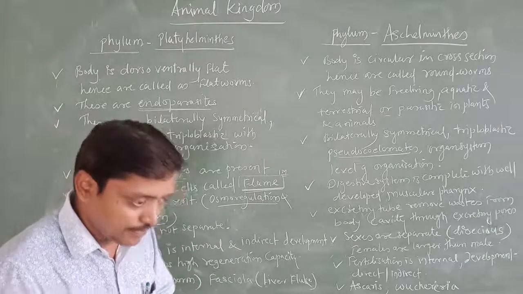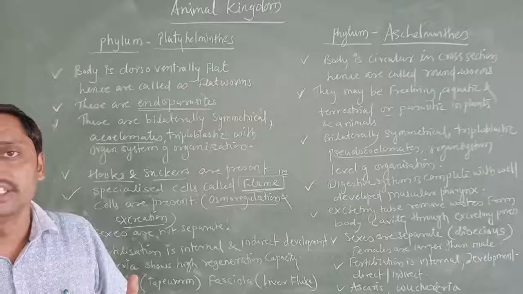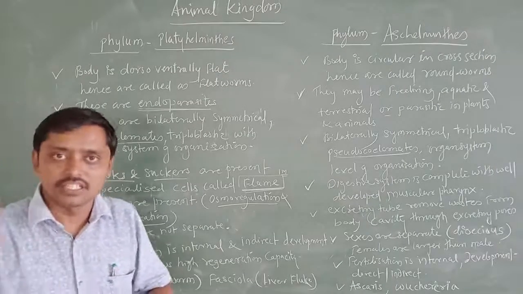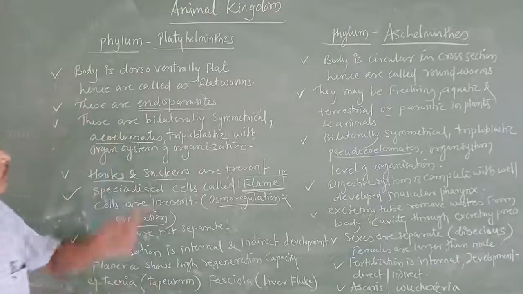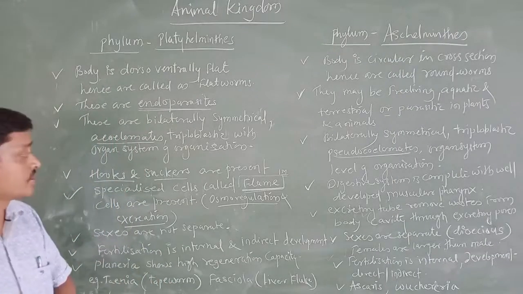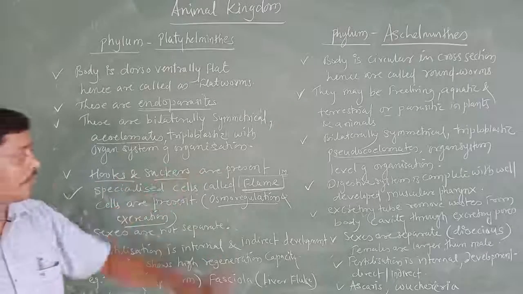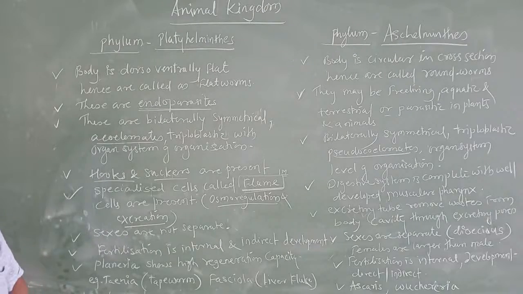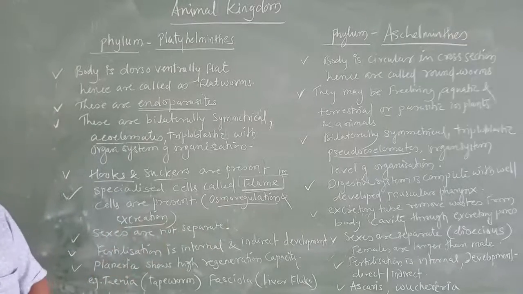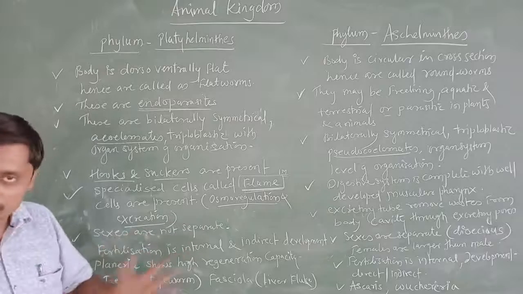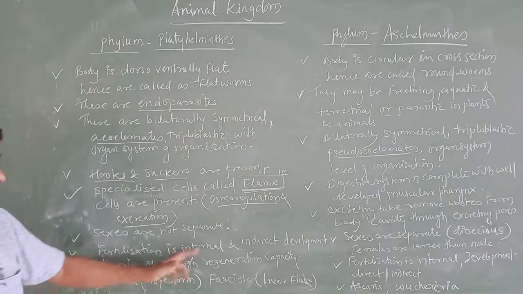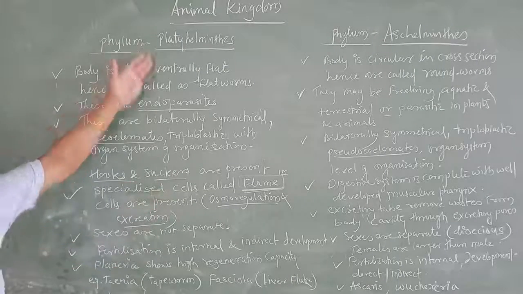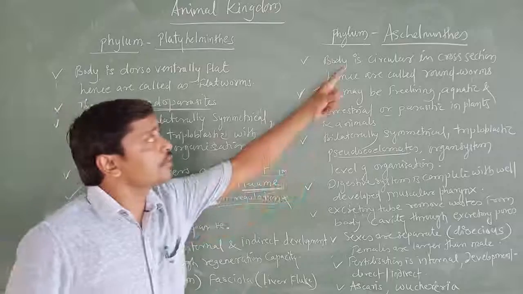By the name itself, Platyhelminthes include the flatworms. The body is dorsoventrally flattened. These are diploblastic, acoelomates, bilaterally symmetrical, and have the organ system level of organization. Hooks and suckers are present. The important cells are flame cells, specialized cells which are helpful for osmoregulation and excretion. Sexes are not separate. Fertilization is internal and development is indirect. Planaria shows high regeneration capacity. This is about Platyhelminthes. Next phylum we are going to study is Aschelminthes.